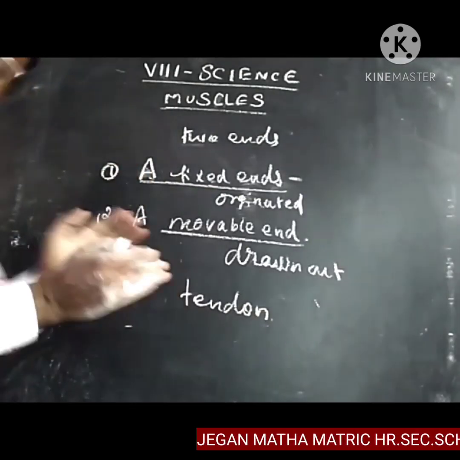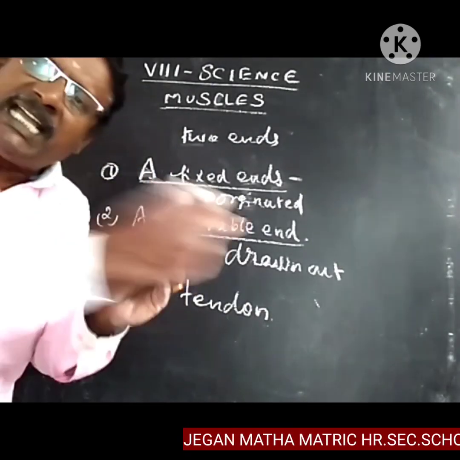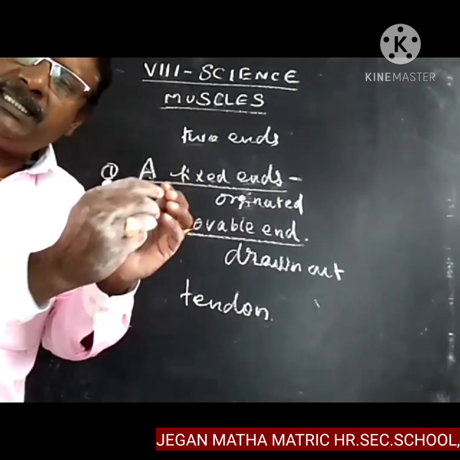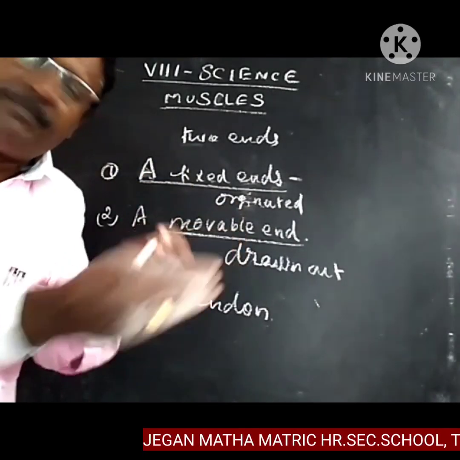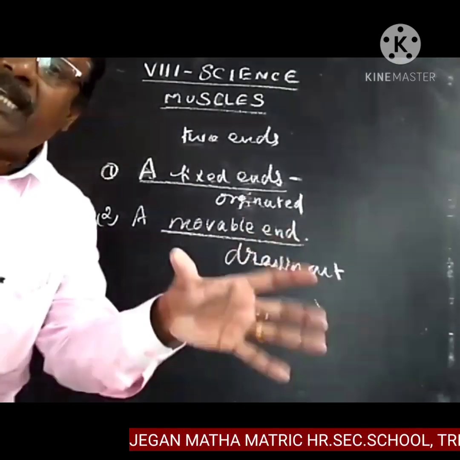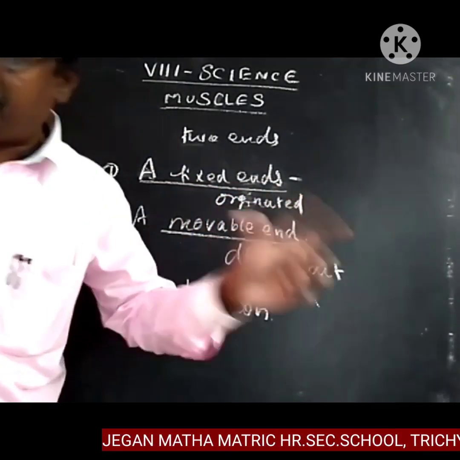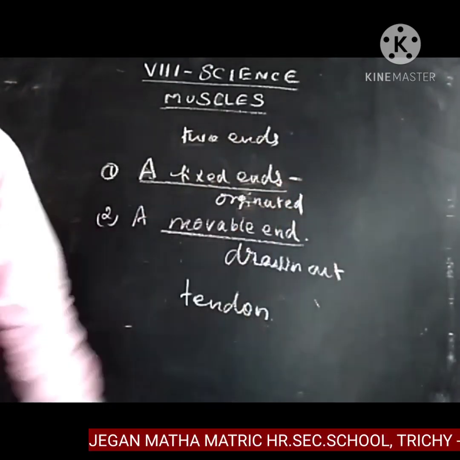The tendon is used to attach the muscle to the bone. So muscles attach to the skeletal system with the help of tendons.